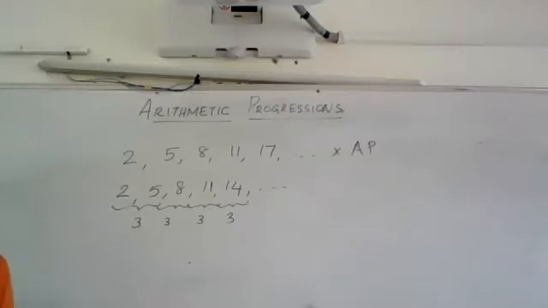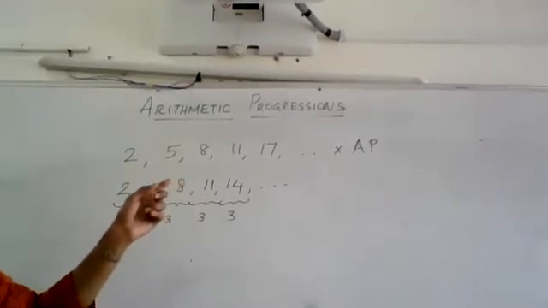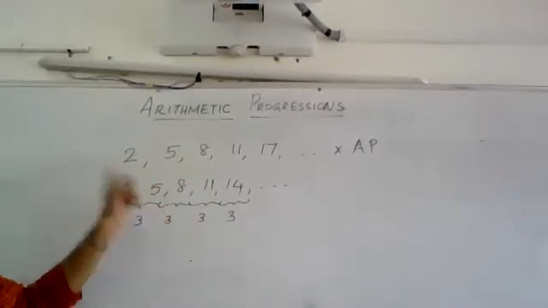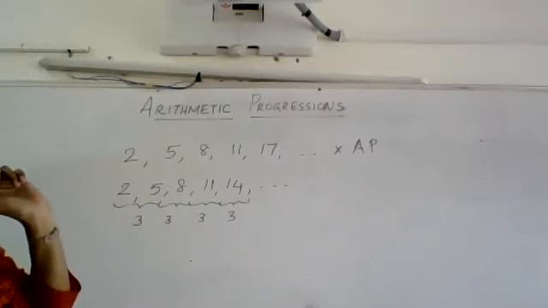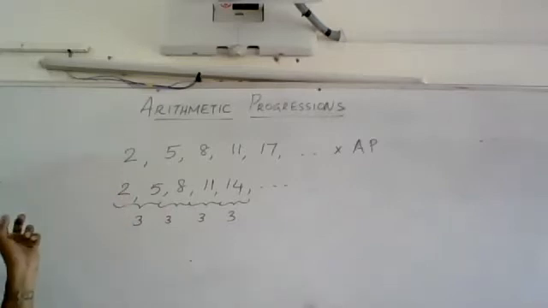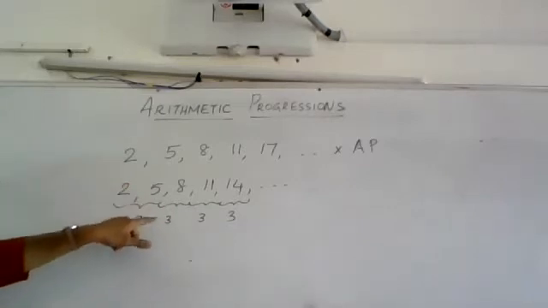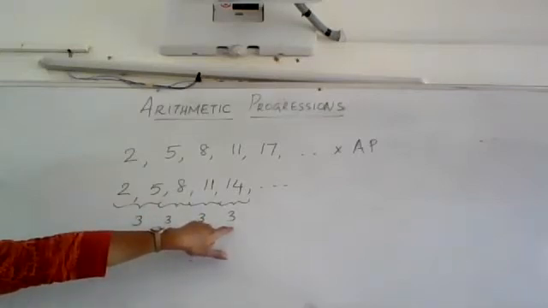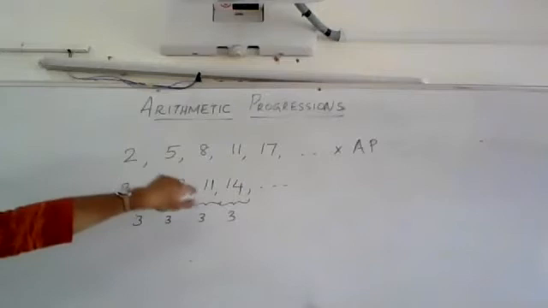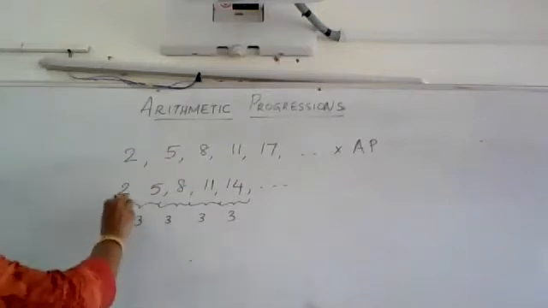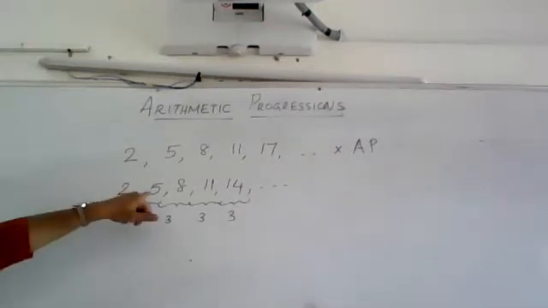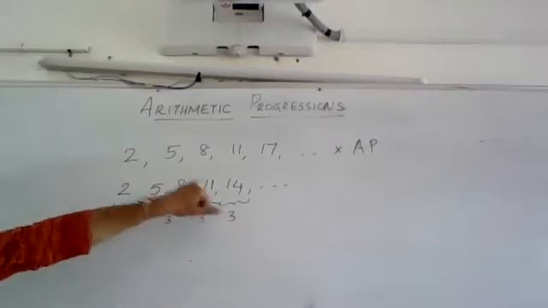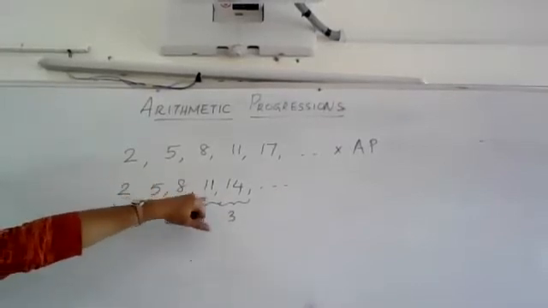An arithmetic progression is a list of numbers in which each term is obtained by adding a specific or fixed number to the preceding term, except the first term. So you are seeing every time I am adding the same specific number to the preceding number so that I get the succeeding number. Only the first term or the first number is fixed. We don't have control over that. After that, every time a specific number is getting added to the preceding term to get the successive term.